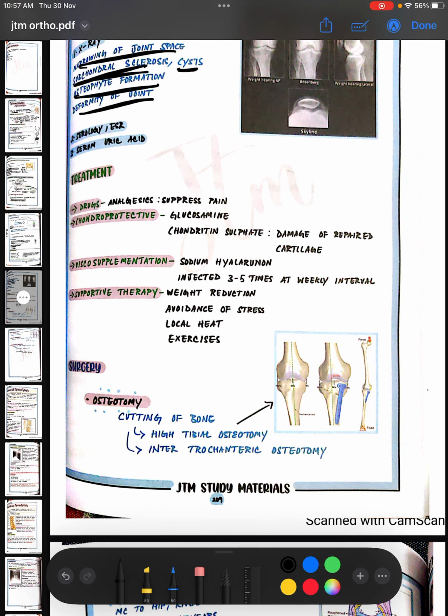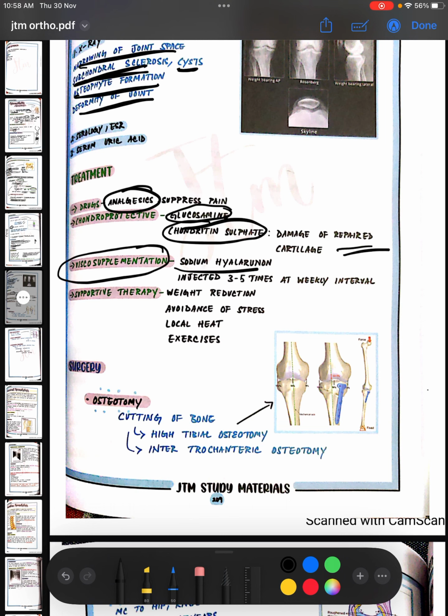So drugs, you can use analgesics to suppress the pain. Okay, you can use chondroprotective drugs like glucosamine or chondroitin sulfate. Okay, they help repair the damaged cartilage. You can give viscosupplementation, so sodium hyaluronate. So it is injected 3 to 5 times at a weekly interval. And supportive therapy, again weight reduction, avoidance of stress, local heat, exercises.